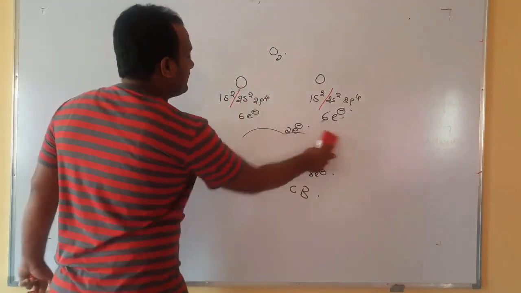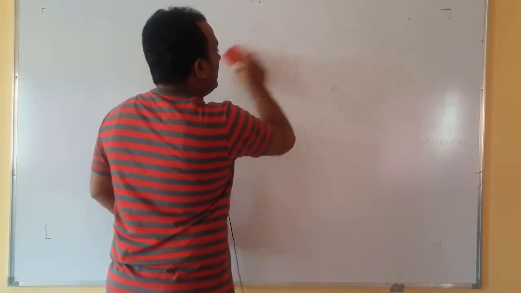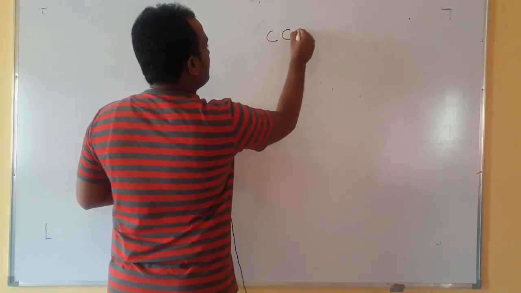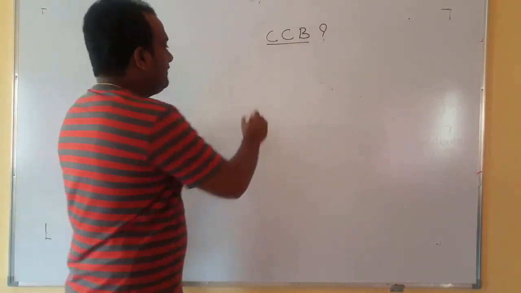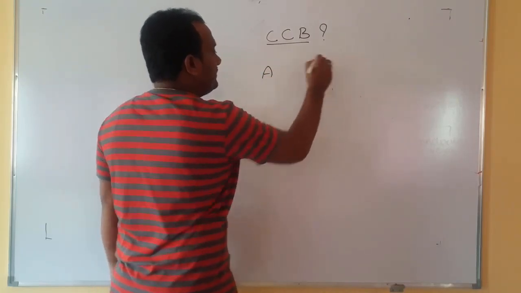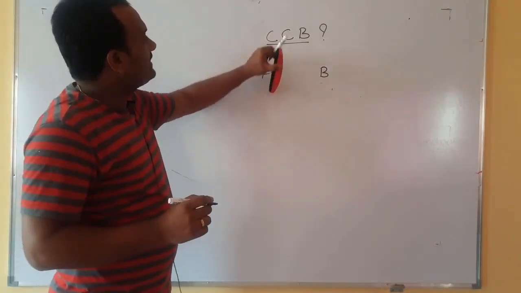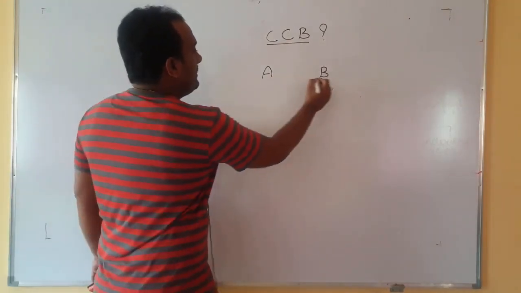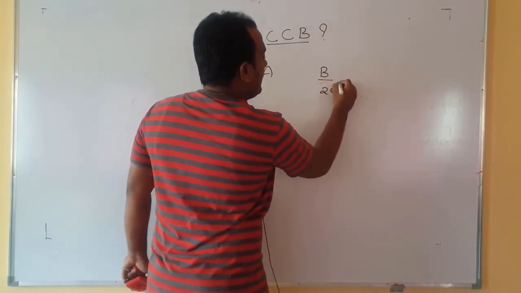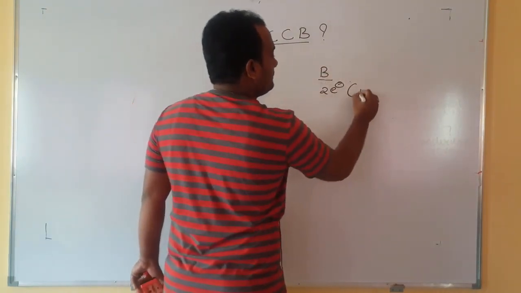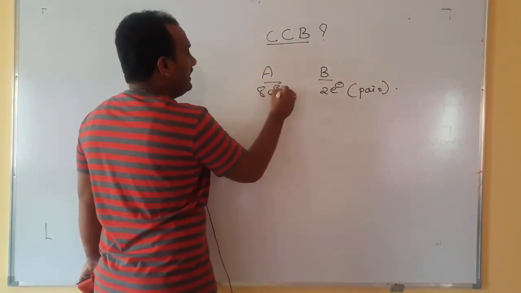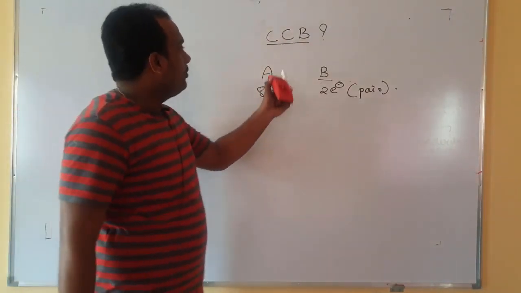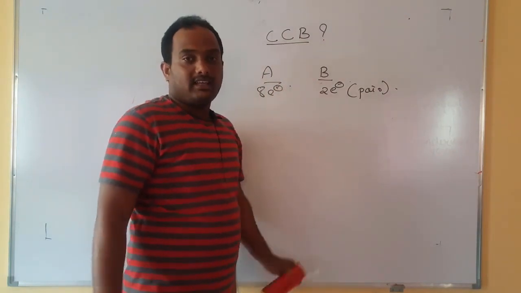Then we move on to the next bond. That bond we call coordinate covalent bond. Shortcut, I will write it as CCB. When does this bond exist? Let us verify. There are 2 elements, A and B. Between A and B, a CCB exists only when B is deficient by 2 electrons, or a pair of electrons, and A must already have 8 electrons. Then only will CCB exist.